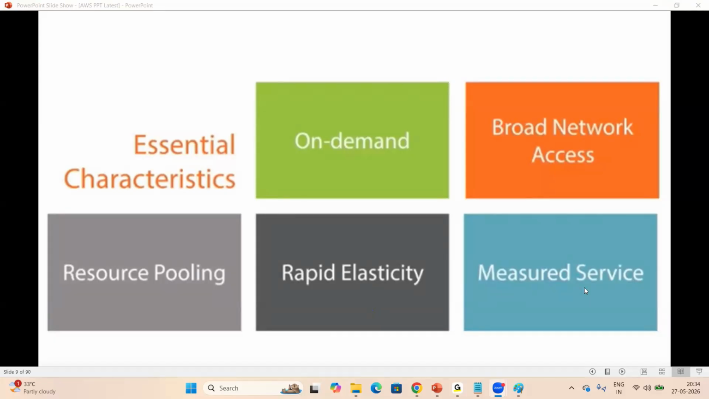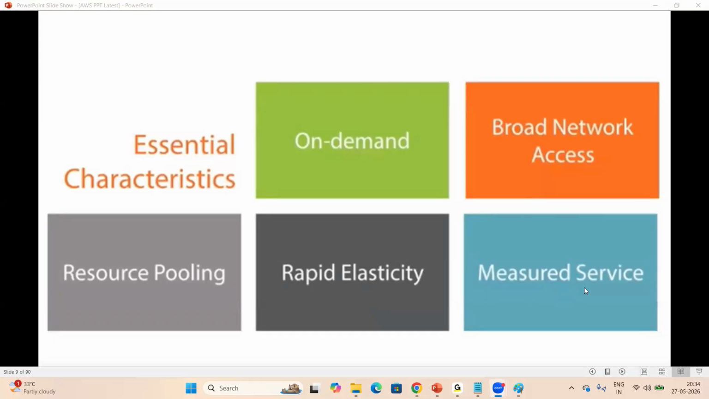Next one, measured service. So whatever servers are using in cloud, those are measured. How many hours we are using? For that usage, we have to pay the bills. For example, I'm using a server from 9 a.m. to 6 p.m. daily. For that 9 hours, I have to pay the bills, right? Or else I'm using server daily 1 hour. For that 1 hour only, I have to pay the bills, which is nothing but pay as you go model.